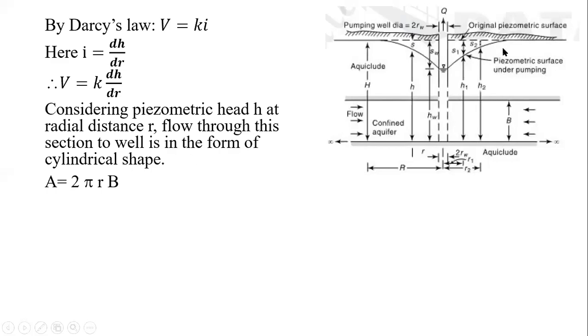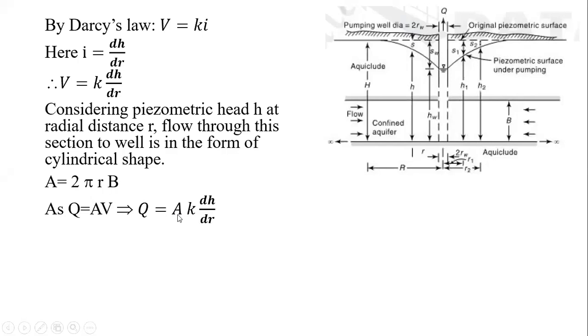That b limit may be up to this one, maybe up to this one, we don't know, but we assume here that b has the limit from this point to this point. So area is 2 pi rb. Now put it in the equation of Q. So discharge Q is equal to area into velocity. So Q is equal to A into V, that is A into K into dh by dr. I have tried to simplify it, so instead of using both values at once, I have taken it step by step.